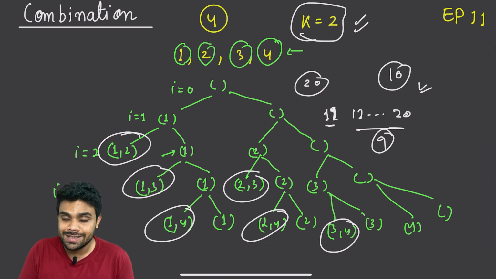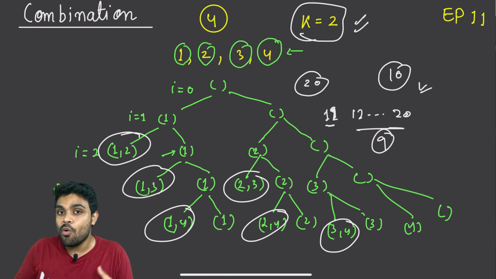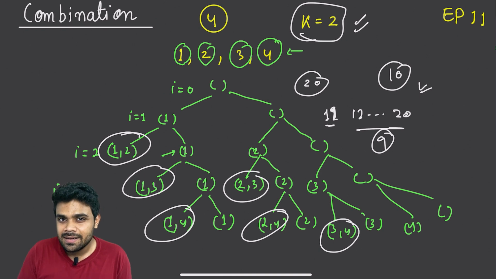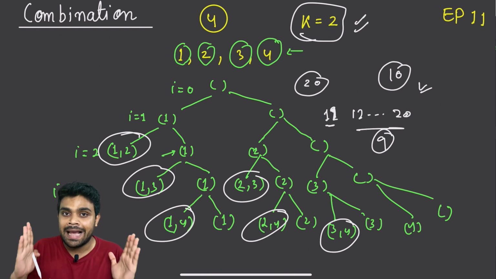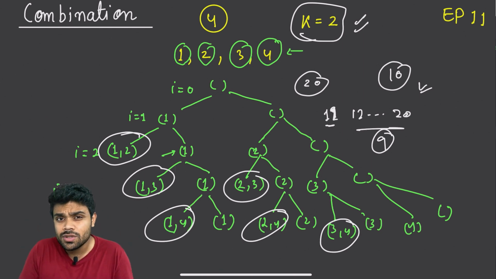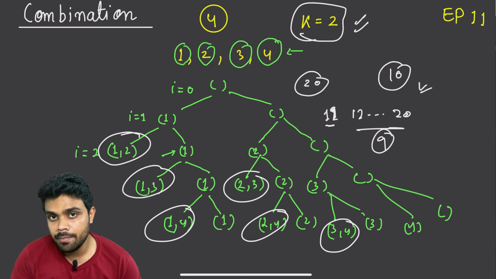This is how you improve the solutions, and this is how you discuss it in interviews, right? What did you do? One thing, you did not allow more elements than the required number. Second, you did not allow too few elements compared to the required number. So that's why you bounded the solution, and that's why the number of nodes reduced. I would not say the time complexity is reduced, because in the worst case the complexity could still be 2 raised to the power n, but the run time is reduced. You will see it helps in the run time. The solution will be much faster, although complexity-wise it will be the same, because complexity is about the worst case. But in terms of time it will be much better.